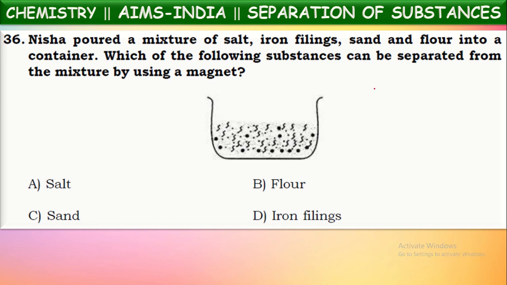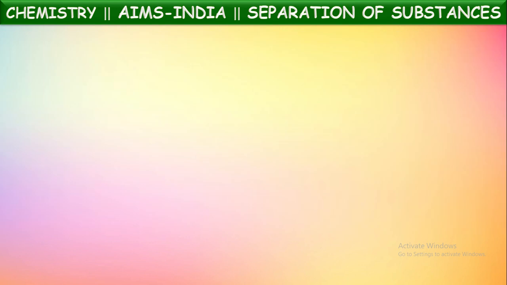Yes, we know iron filings are magnetic in nature, isn't it? Yes, because they will be attracted by the magnet. They will stick to the magnet. Now, if you use a magnet, all the iron filings will be separated with the magnet. So, iron filings is the correct answer. Got it? Next one.